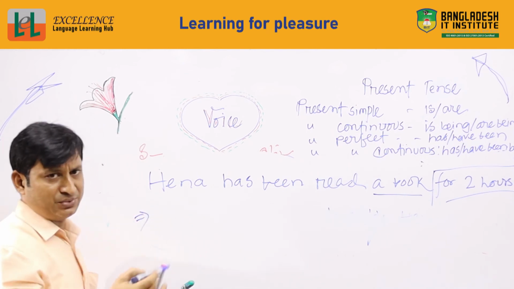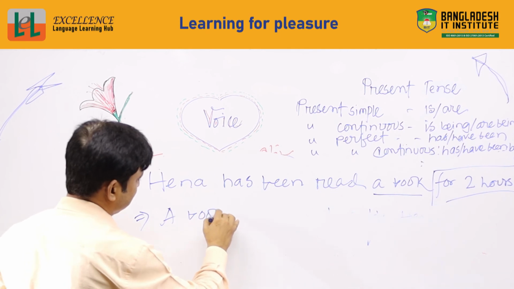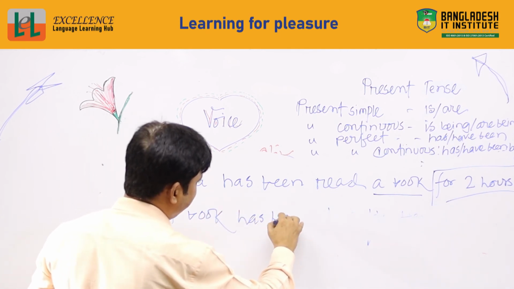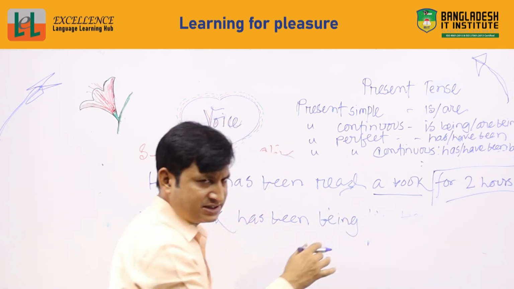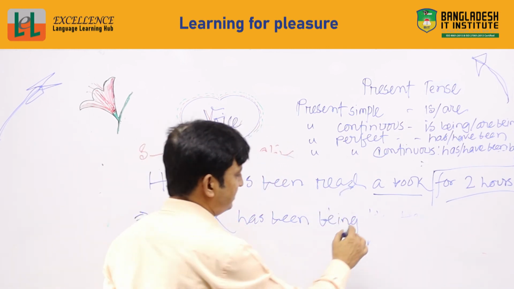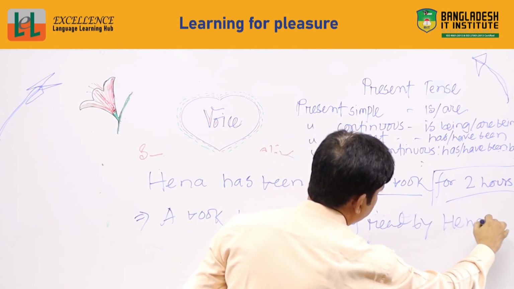To make it passive, we say a book has been being read by Hina for 2 hours.